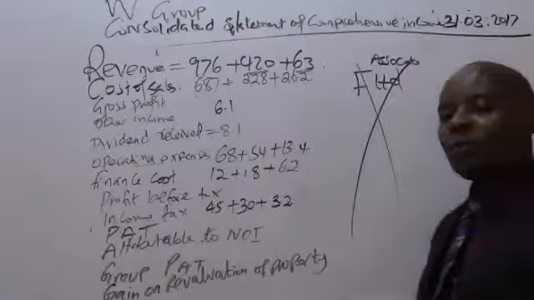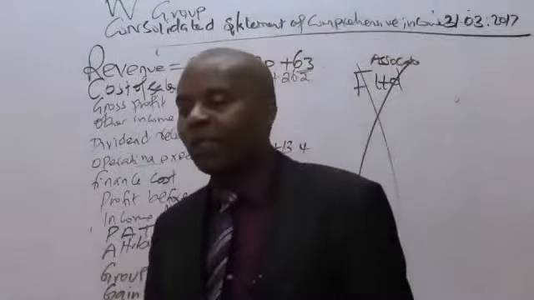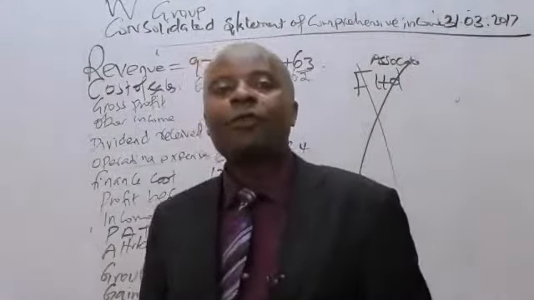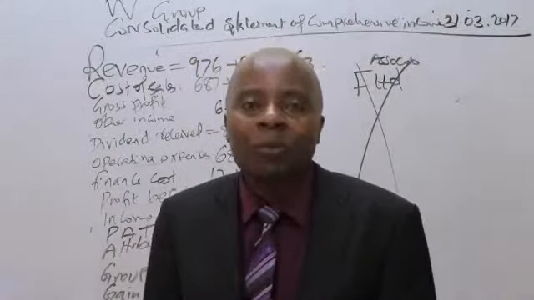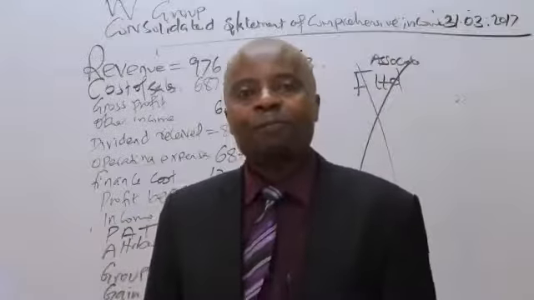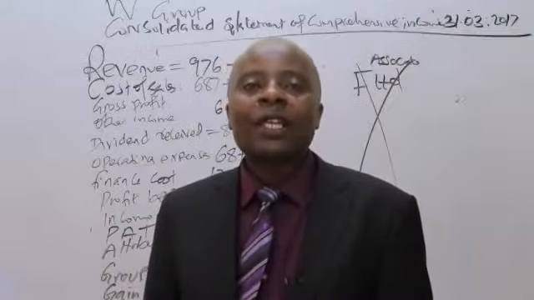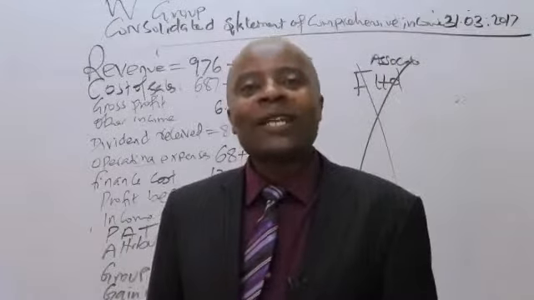The person who taught me this told me one simple thing, that anything that falls under other comprehensive incomes is normally a free mark.